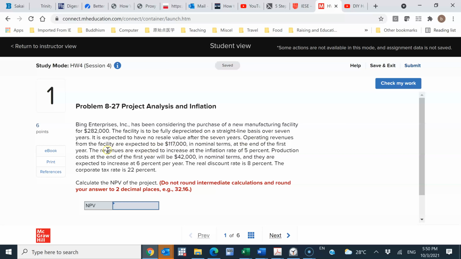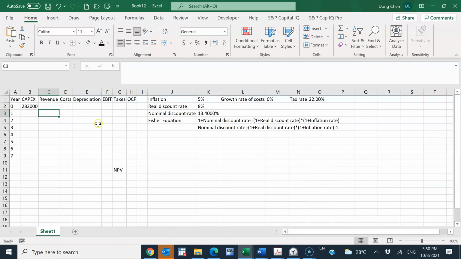Operating revenues from the facility are expected to be $117,000 in nominal terms at the end of the first year. So this is 117,000 at the first year. And it also tells us the revenues will grow at this inflation rate of 5% per year. So from that information, we can figure out the revenue for each of the subsequent years, right? So that's going to be the first year.